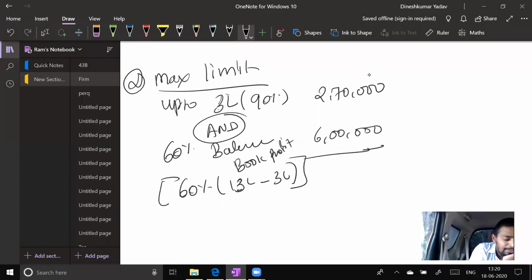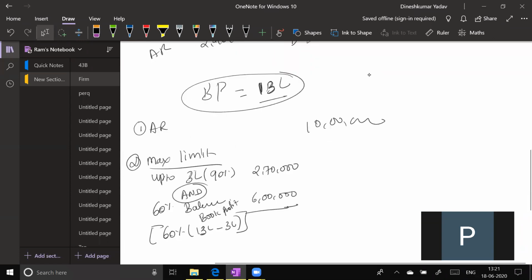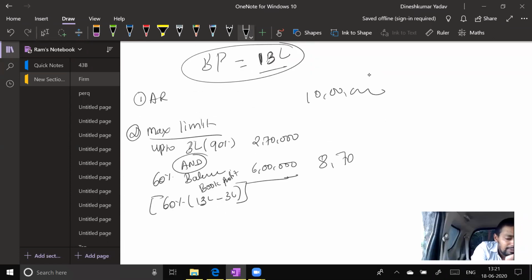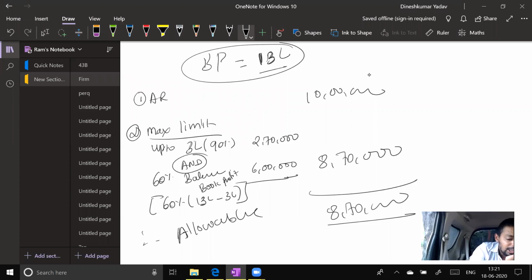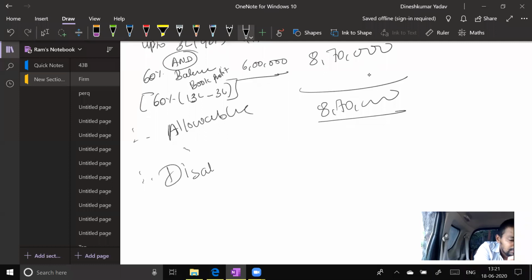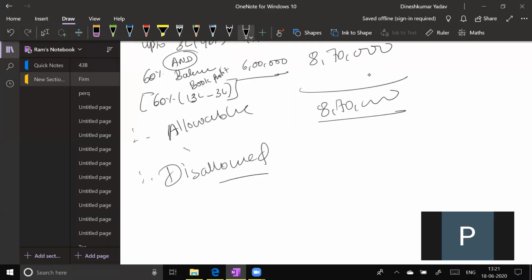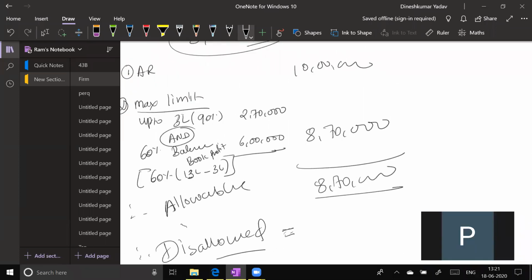So my limit will become, tell me, 6, 7, 8: 8,70,000. My limit will become 8,70,000, and therefore the allowable remuneration will be 8,70,000. Therefore, the disallowed remuneration is how much? 1,30,000. I have paid 10 lakh. Out of that, 8 lakh 70 thousand is allowed. Therefore 1,30,000 is disallowed.